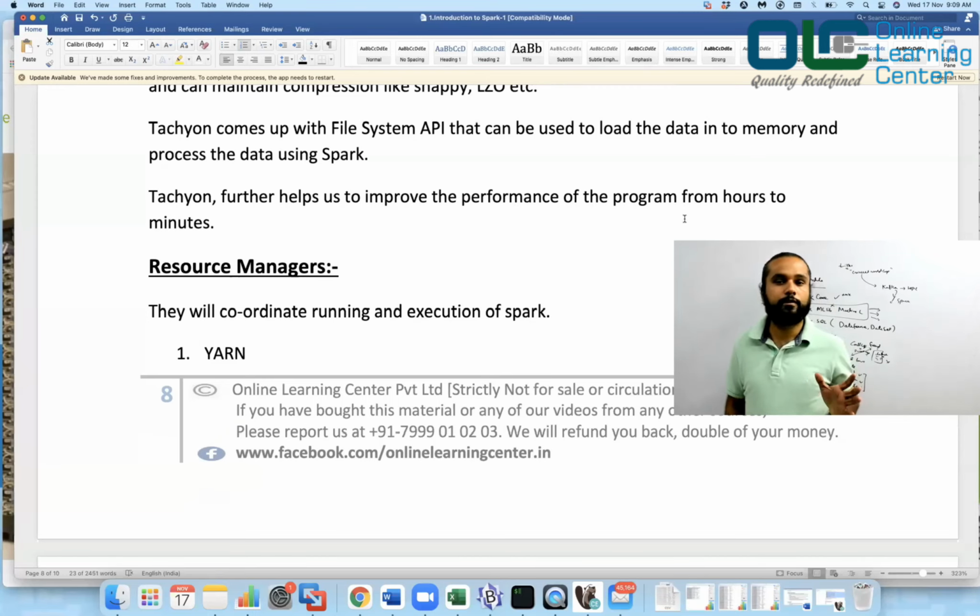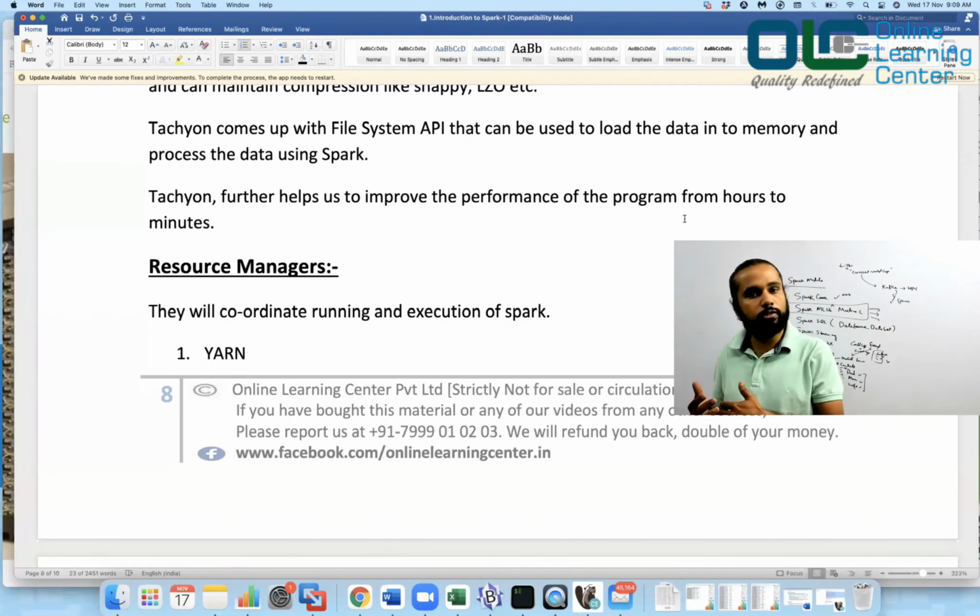So think about this. You have some data. That data would be used by different data engineering teams, right? I would also be needing the data. Other guys are also needing this data. And what would happen is basically when I write a program, when that guy writes a program, we all will end up creating some other RDDs altogether, right? And because of this, the data would be duplicated in your memory, of course, and that would lead to a lot of duplicate data which you are actually working on.